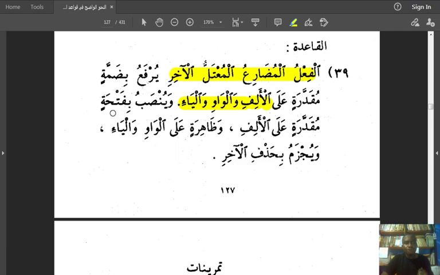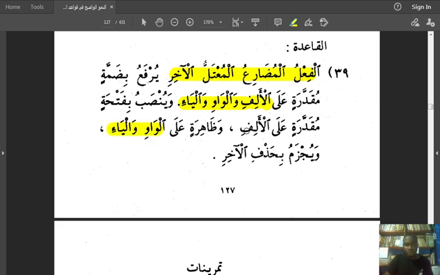وَيُنْصَبُ بِفَتْحَةٍ مُقَدَّرَةٍ عَلَى الْأَلِفِ. And still when it is fatha, when it is supposed to be mansub and it ends with alif, the fatha will still not show. It is still muqaddara. وَظَاهِرَةٍ here means وَفَتْحَةٍ ظَاهِرَةٍ عَلَى الْوَاوِ وَالْيَاءِ.